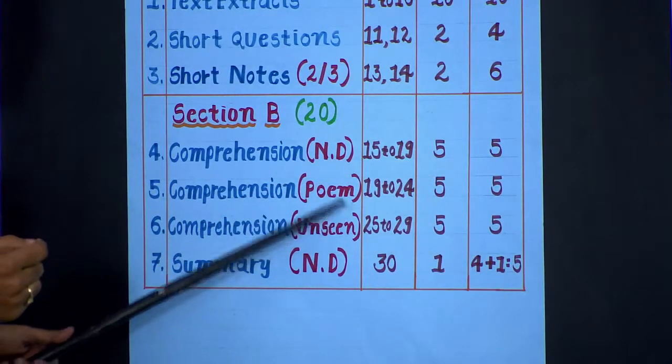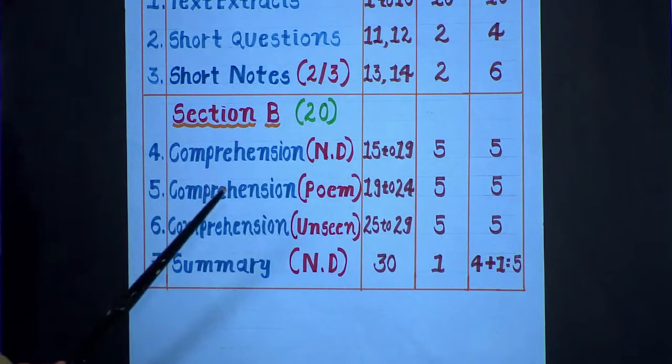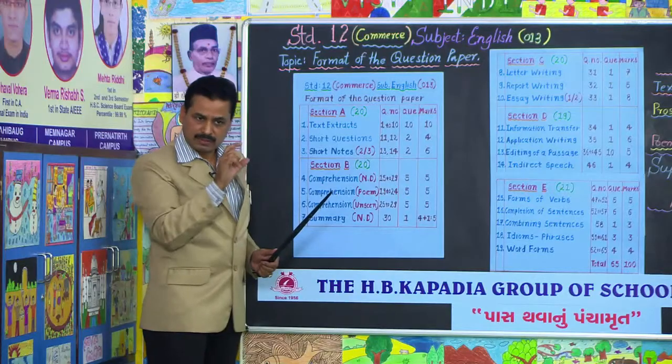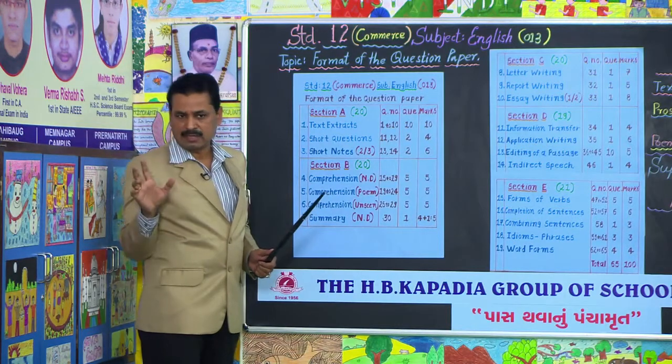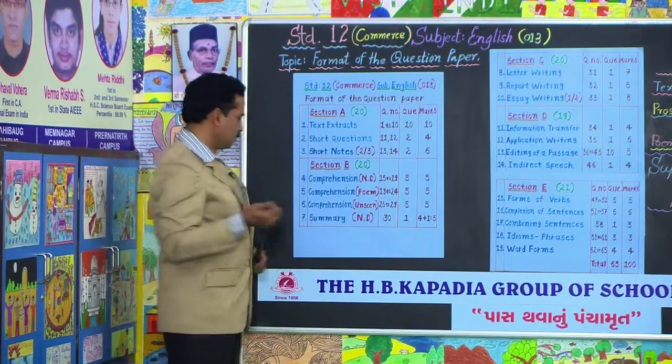And in all these sections, 1, 2, 3, you are going to get full marks. If the sentence is correct, the answer is correct, a complete answer, you would be awarded full marks.